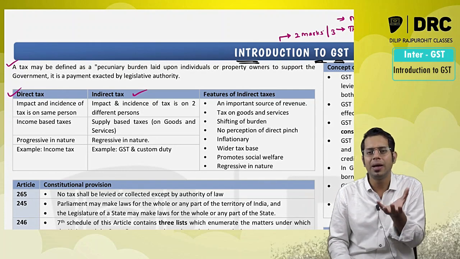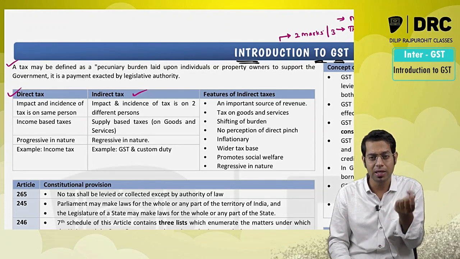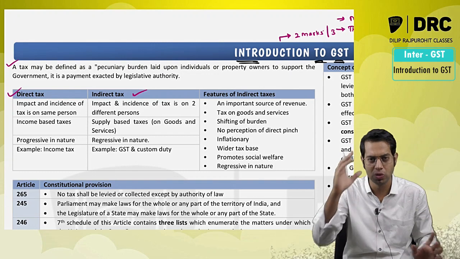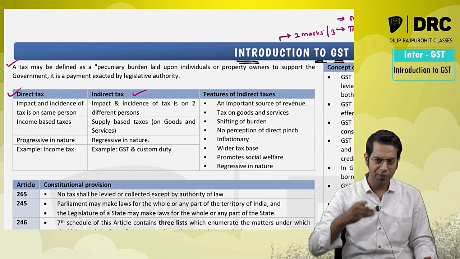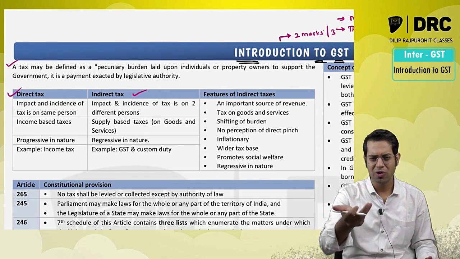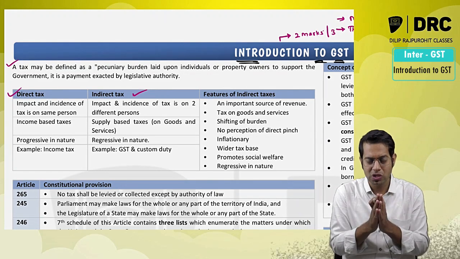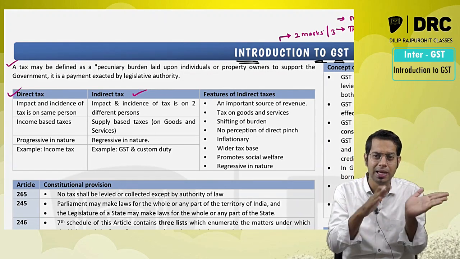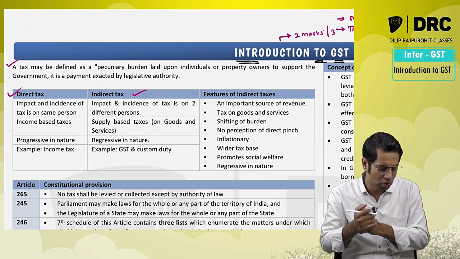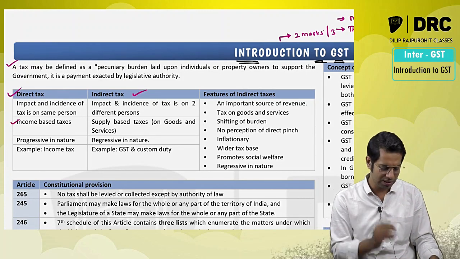Direct tax is income based. That is a tax which is collected on your income, whereas indirect tax is a tax on goods and services. So if there is a specific good which is taxable, then you will have to pay the taxes. If there is a good which is not taxable, you don't have to pay the taxes. It does not matter whether you are making any profit by selling those goods or not. So it is a tax on goods and services.